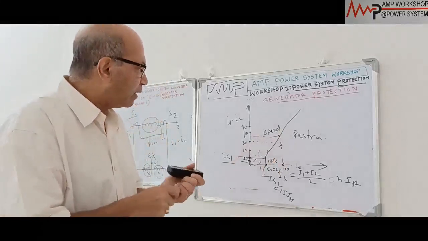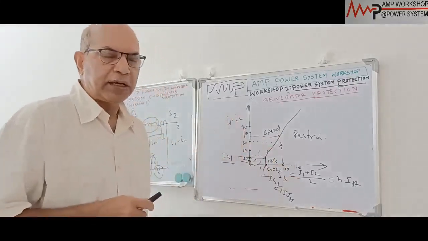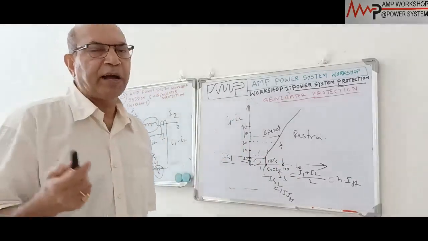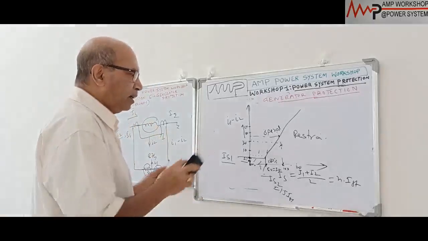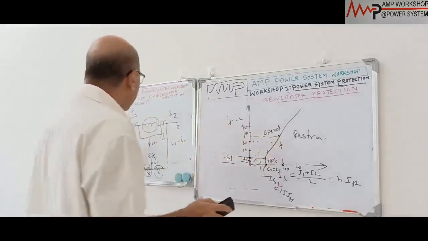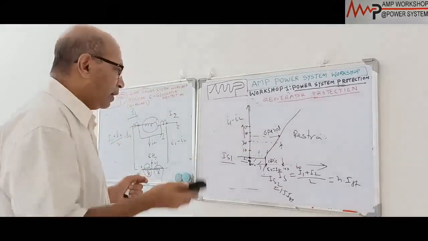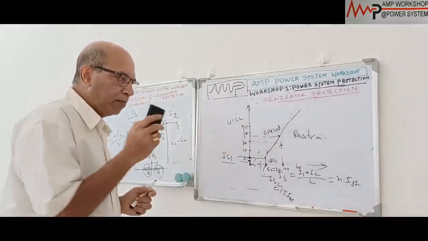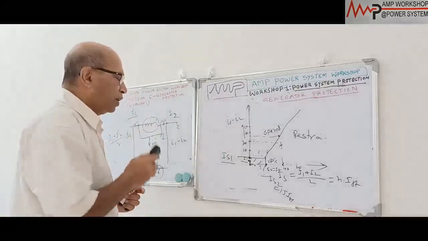Since the bias is given as a percentage of the differential current, we call it a percentage bias differential relay. As I said, this relay can be used for either a direct connected generator or a unit connected generator, but it is a very expensive relay, so it is mainly used for unit connected generators.